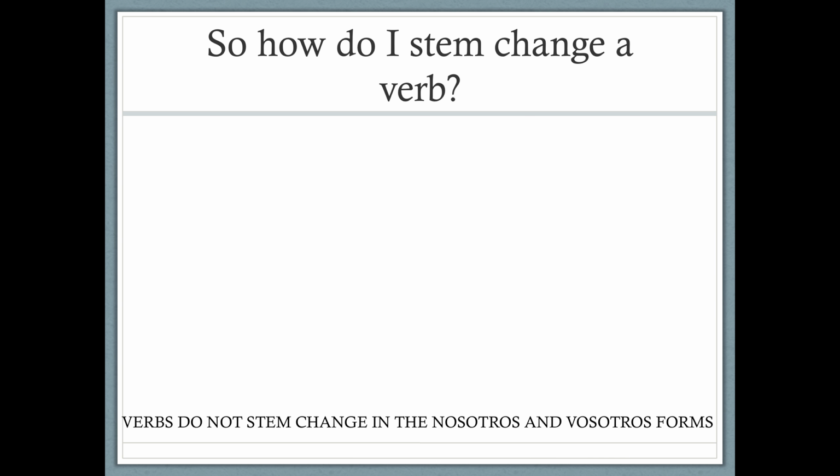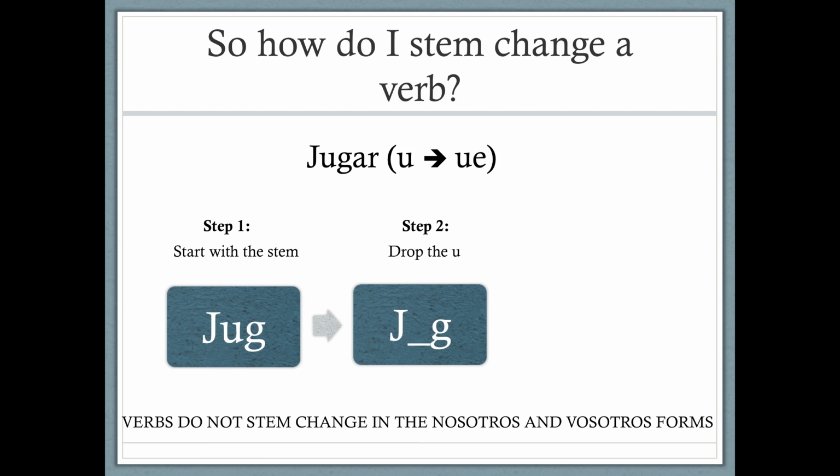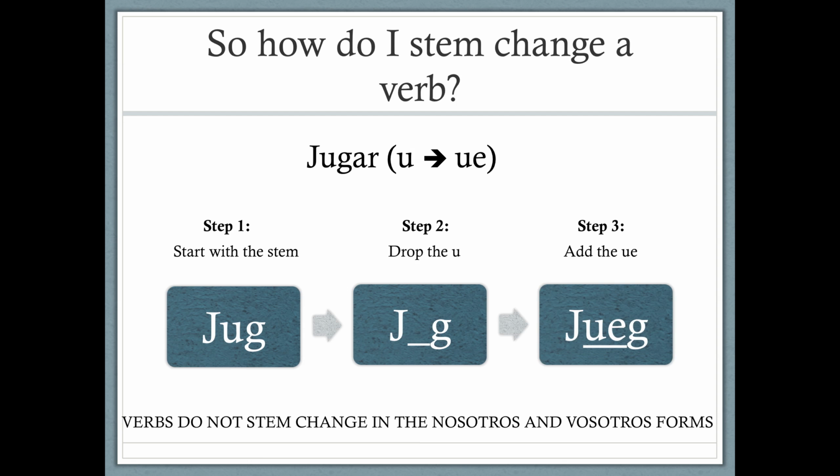How do you stem change a verb? Let's take the verb jugar. It's a U to UE stem changing verb. It's a verb you should be super comfortable with since Spanish 1. So the first step, we're going to start with the stem. If you remember, that's just taking off the AR. So we have jug. Then the next step would be to drop the U. Then our third step is to add the UE. So we have jueg.